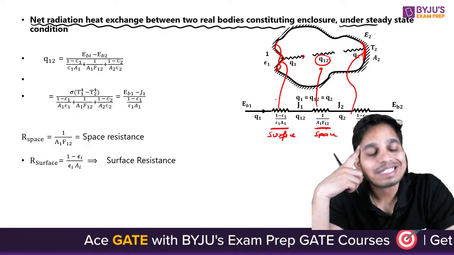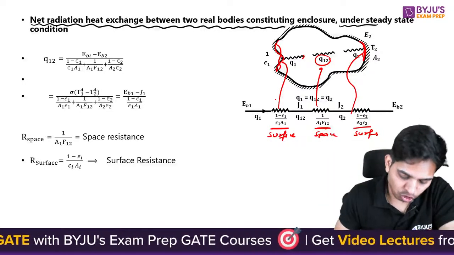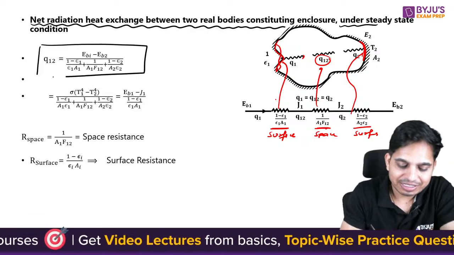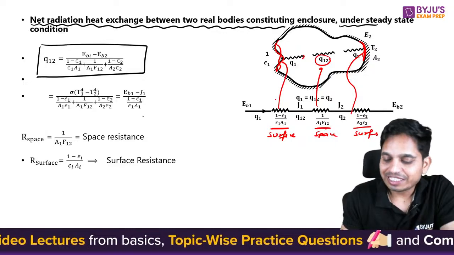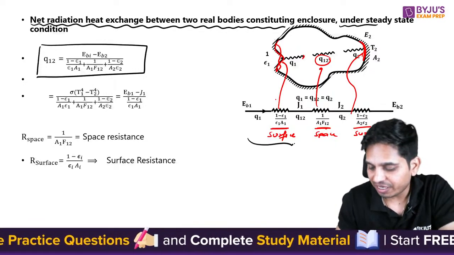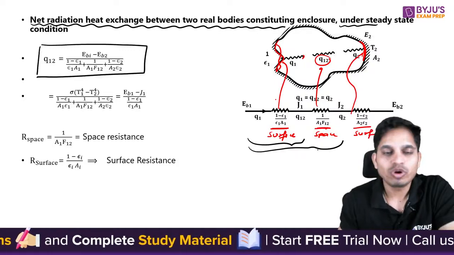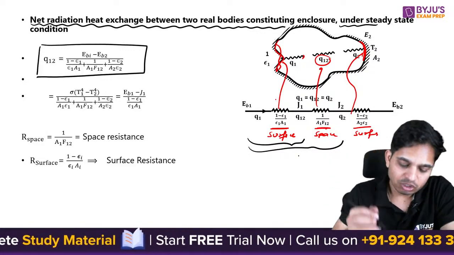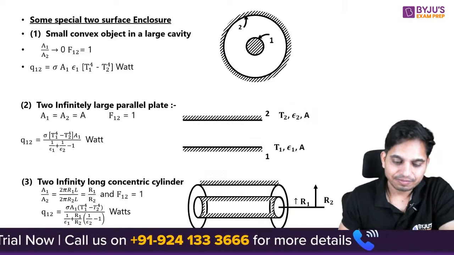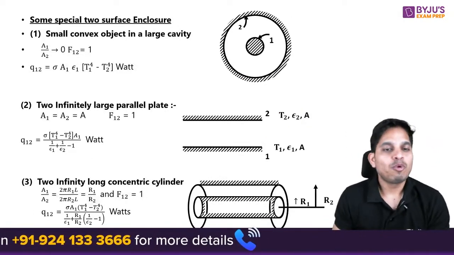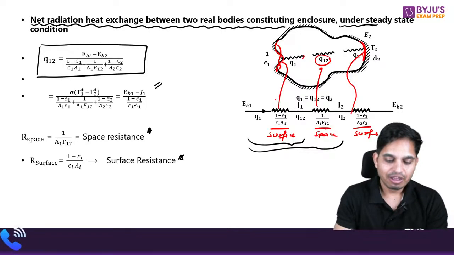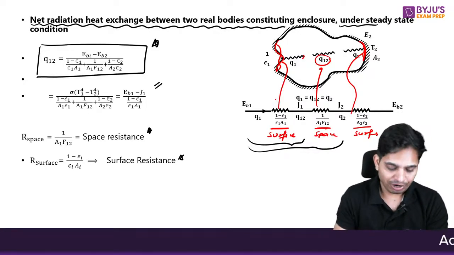So similar to your conduction equations, you can write your heat transfer equation like this, and this can also be broken down into several parts. For example, you can only take this much circuit, or you can take this much circuit. You can take those resistances. So here this is your space resistance, this is your surface resistance. Now you can modify this big equation for particular cases.